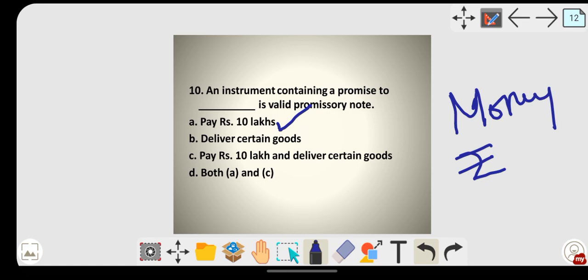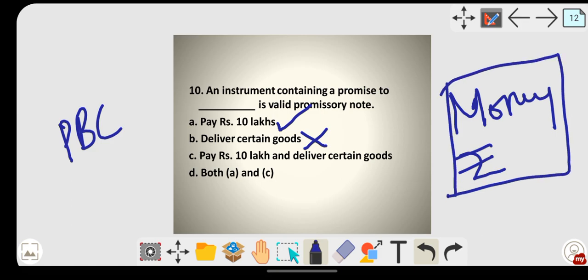Deliver certain goods: once you see goods, it will be the wrong answer. Any promissory note or negotiable instrument, whether promissory note, bill of exchange or cheque, must be in terms of money only. It will not be in goods, so delivery of goods won't happen over here. It is only related to money. Have you seen any cheque written "pay goods worth rupees 5,000" to somebody? It is not right. So a valid one is where you have to pay money only. Money is the main thing over here.